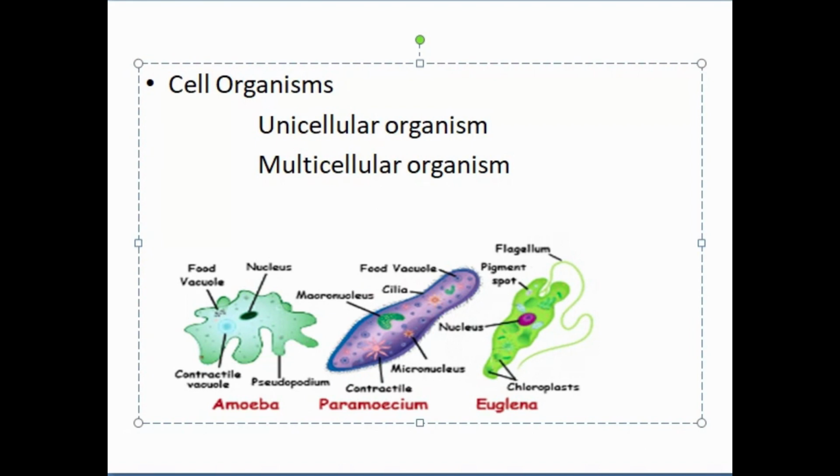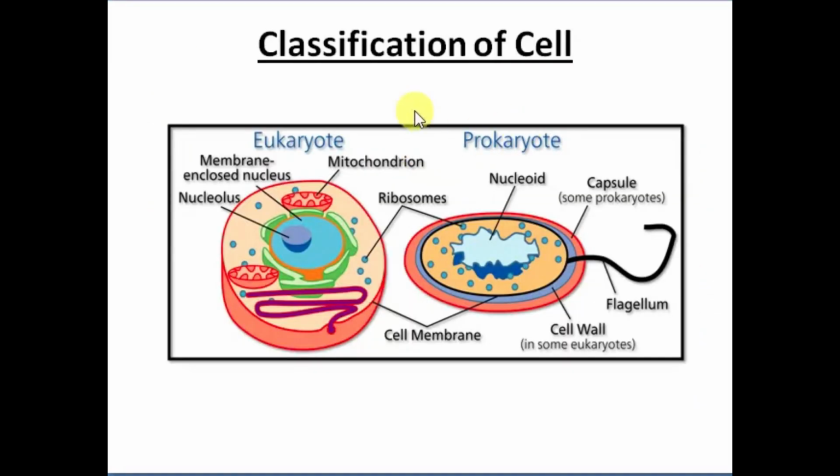Now we will discuss further. We'll talk about multicellular organisms also, but before that, we have this classification of cells. Cells are classified into eukaryotic cells and prokaryotic cells. We have these two kinds of classification, and we'll discuss these cells. In the case of prokaryotes, you can see that this is a prokaryotic cell, and flagellum is present. In eukaryotes, we have mitochondria, cell membrane, nucleus. We'll read the difference in our next slide.